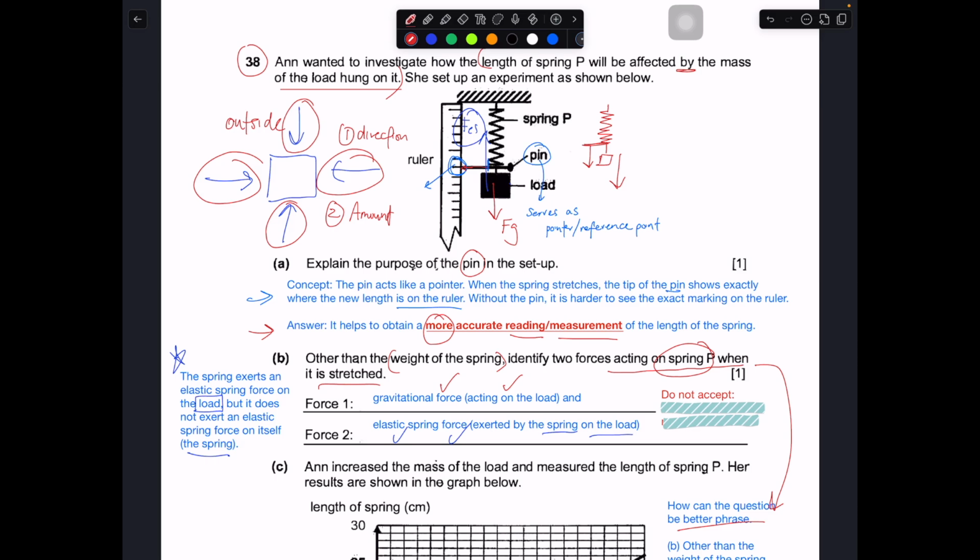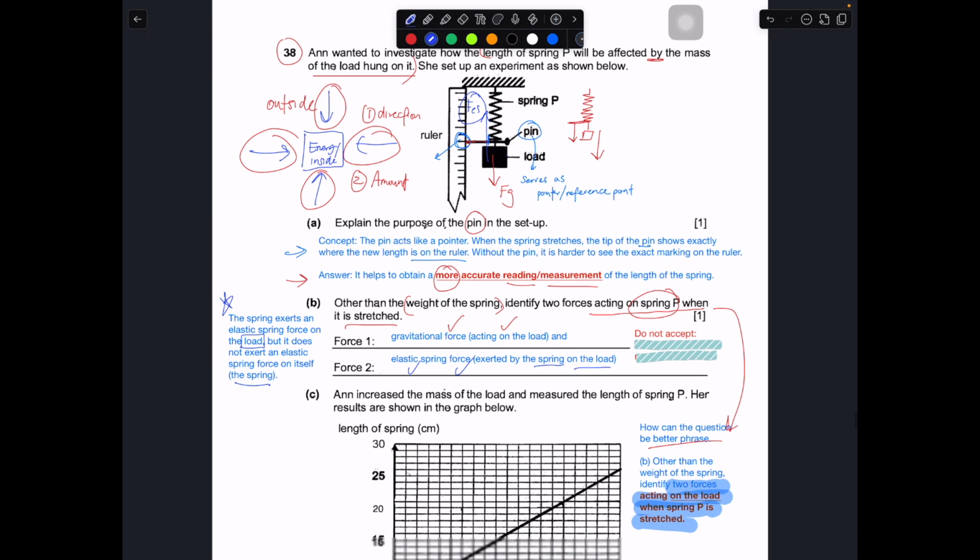Force always acts from outside, onto the object, and there is a direction, and there can be different amounts. This is way different from energy. Energy should always be inside the object. Energy is possessed by the object. So this is one way you can differentiate between the concepts of force and energy: force outside, energy inside. Okay, so over here, let's come back to this.